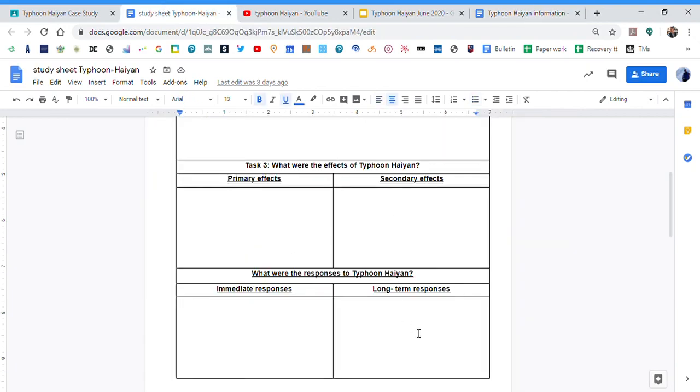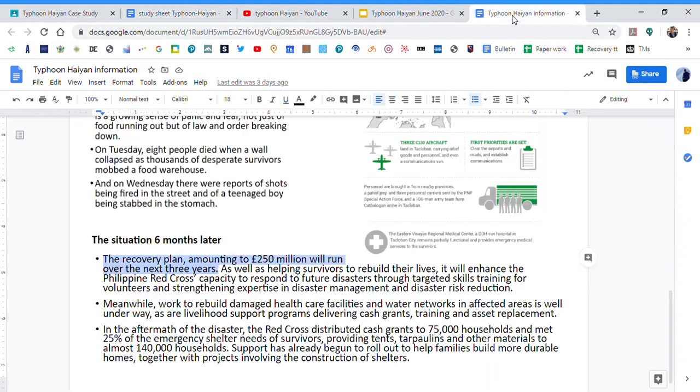You could put in there long-term recovery plan, which is going to improve the skills training for volunteers, and it's going to build expertise in disaster management, so that improves how well they're going to be handling these things if they happen again. Sometimes the long-term responses don't change how this typhoon affected people, but it'll make the next one affect people less. So that's really a run through of your task, and hopefully that helps a little bit.